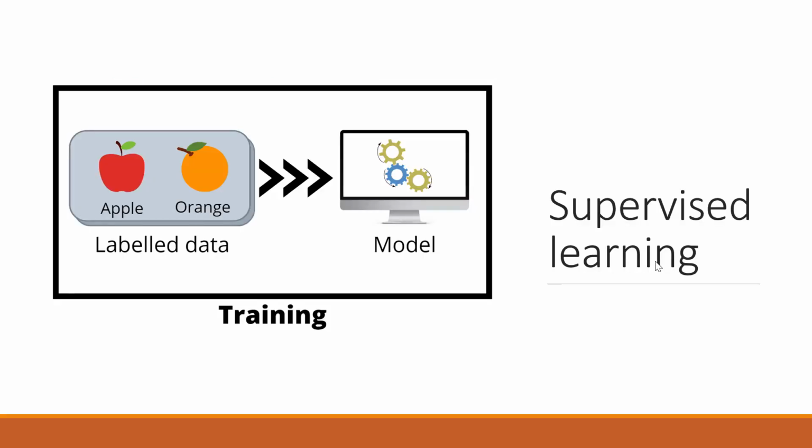In supervised machine learning, first we utilize labeled data to train our model with the related output. In the end, we will ask the model to predict the outcome using the test data set. Let us understand this with the help of an example. Consider this picture. We have labeled data. On the screen you can see two fruits, and the name of each fruit is also displayed with the image.